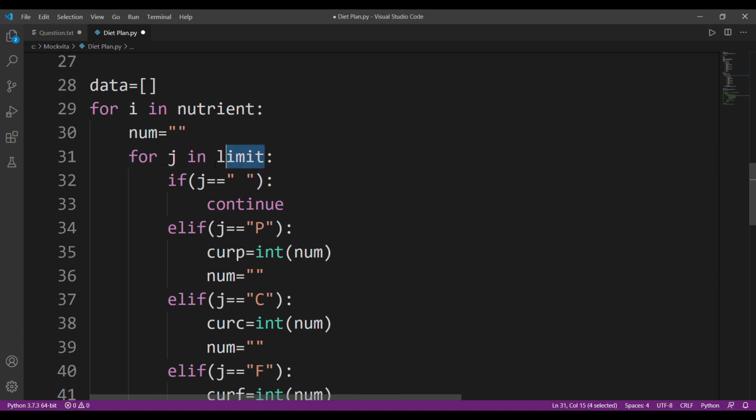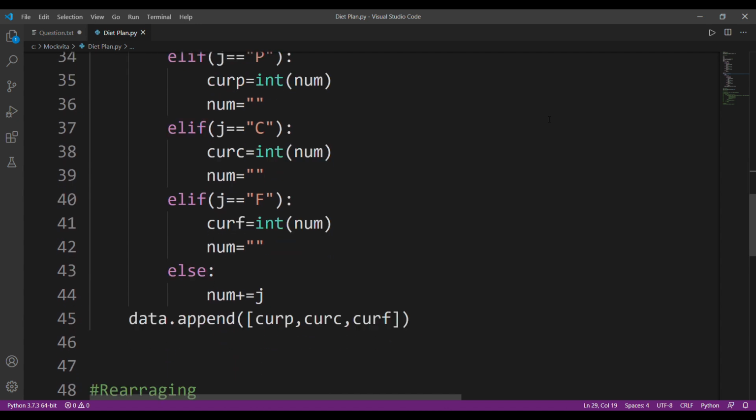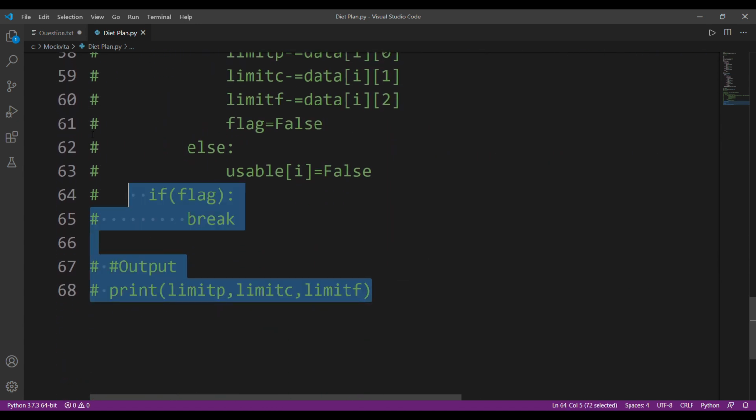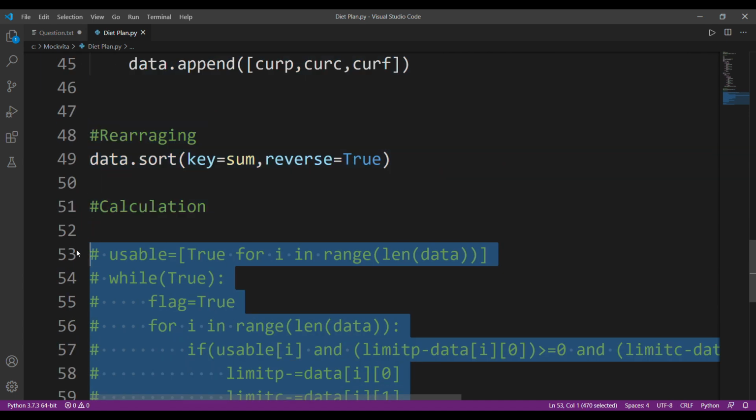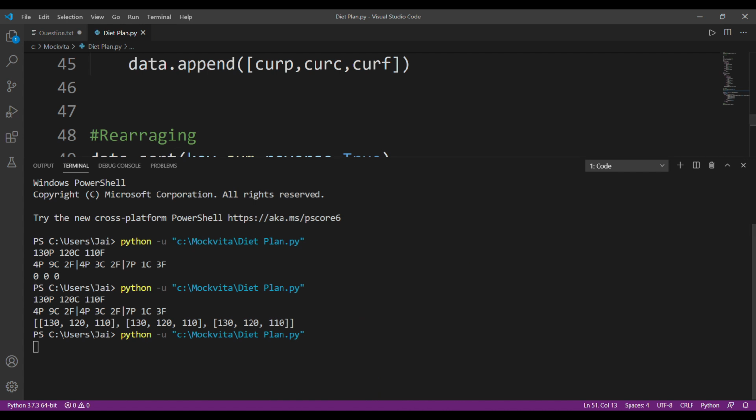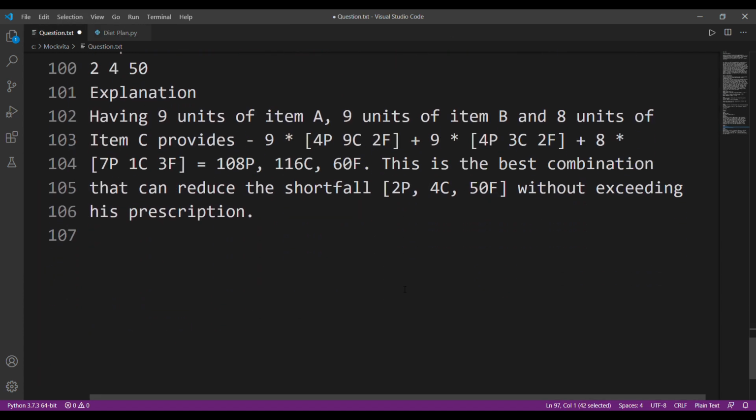All right, sorry. So for j limit, it should be for j in I. I was just copying the values of limit again and again, so that is why. Now let's try to run our code again. Run code. And 2, 4, 50, and that was their answer, right? Great.